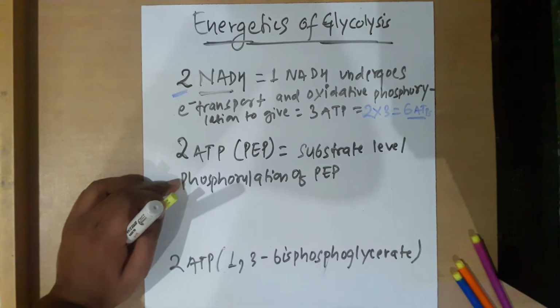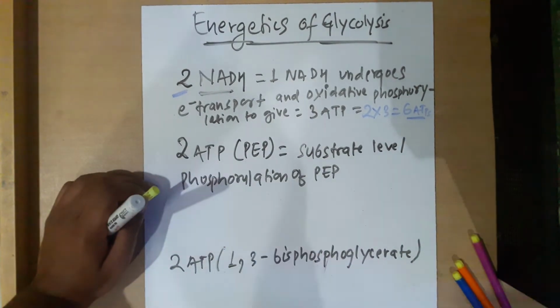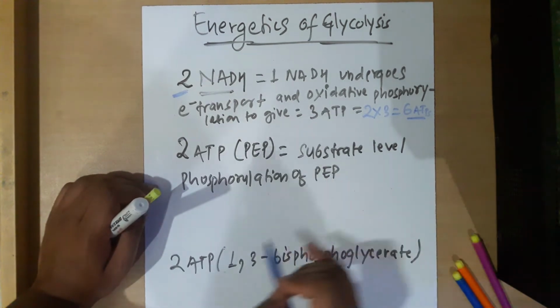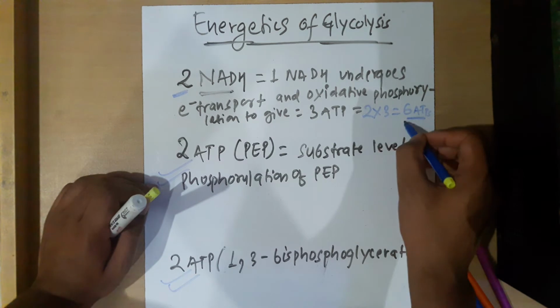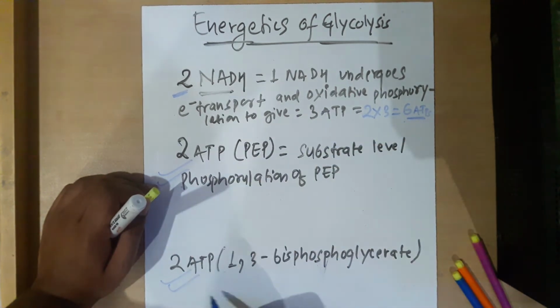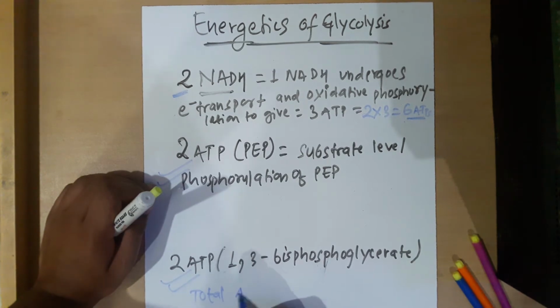Clear about this? So now let's get down to the ATP from substrate level phosphorylation. We are getting 2 ATP and 2 ATP. So altogether we are getting 6 plus 2 plus 2. That is the total ATP generated.